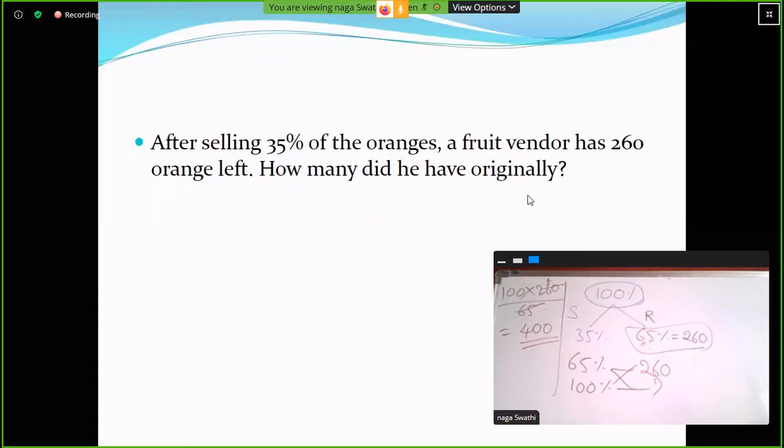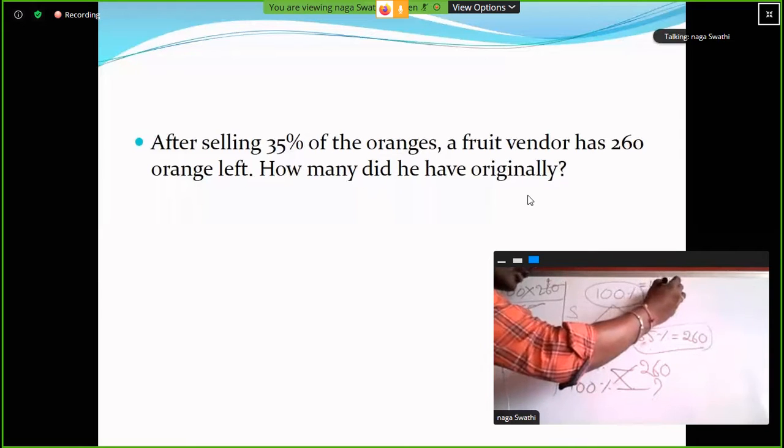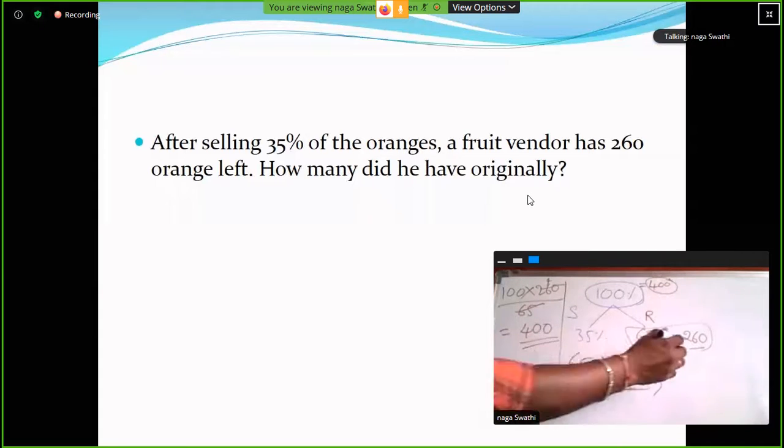Now the total number of oranges is 400 only. Clear? How many oranges did he have left? He had 260 left, right?